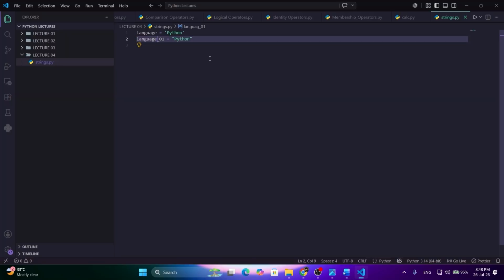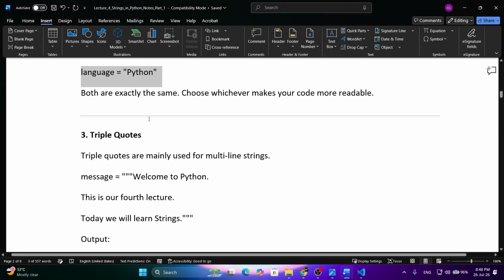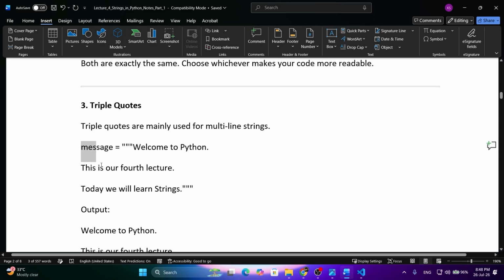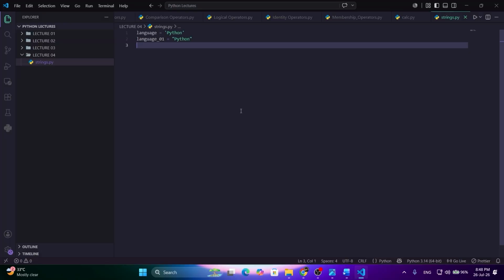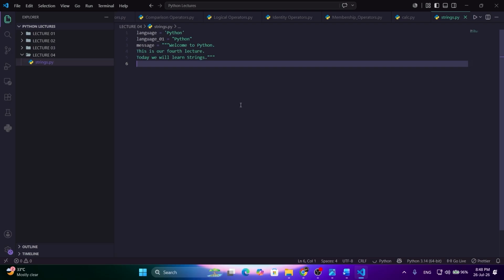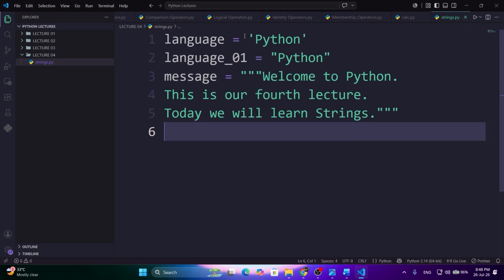Sorry, it will be language. Okay. So the next thing, I will copy this, come here and paste here. Now this is a single line. So this is a single quote string. This is a double quote string, and this is a triple quoted string. This is a multi-line string. So this is the difference.